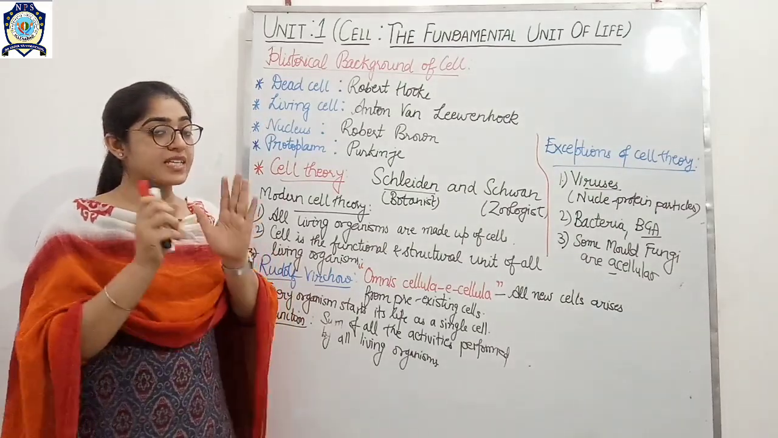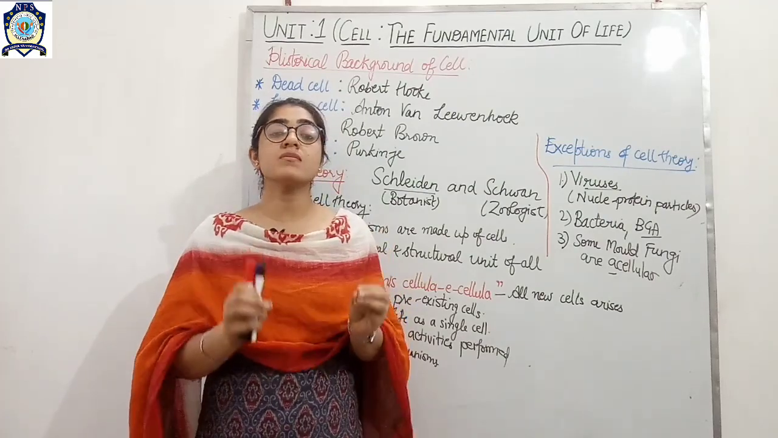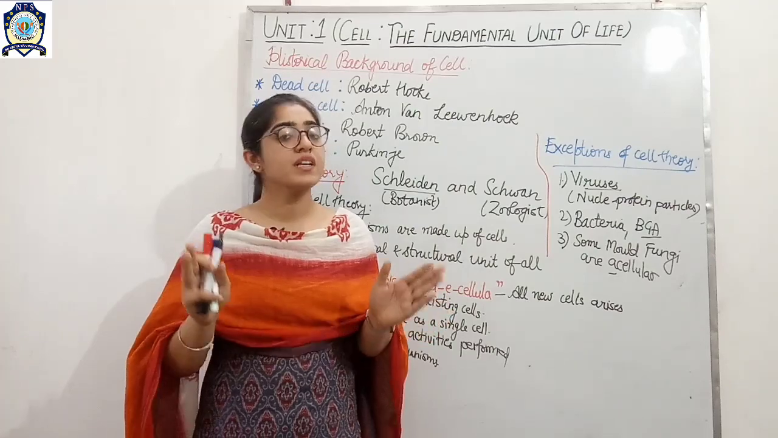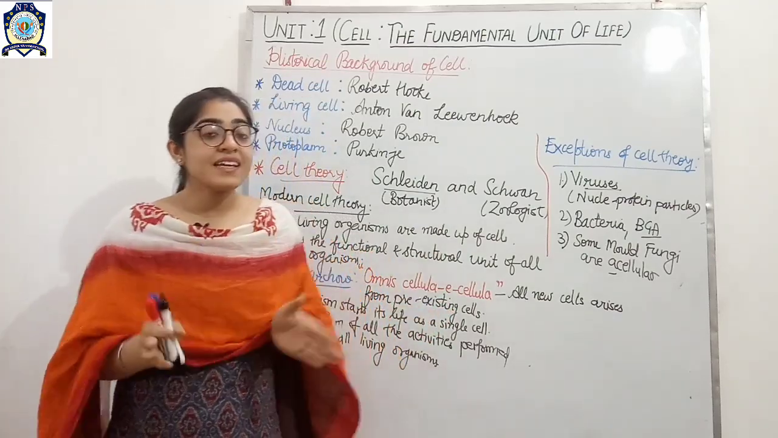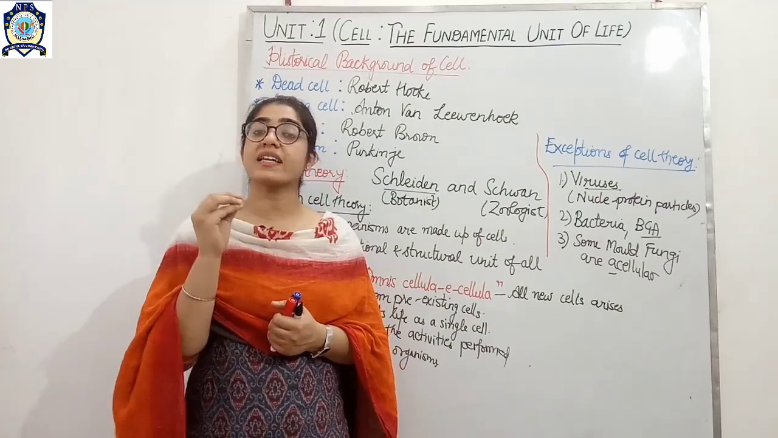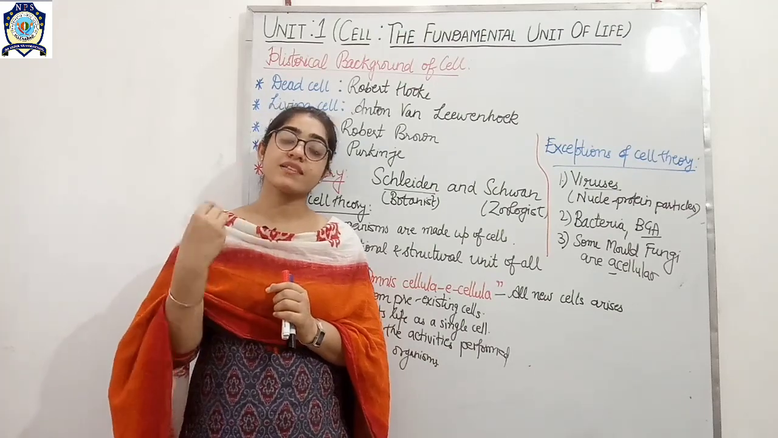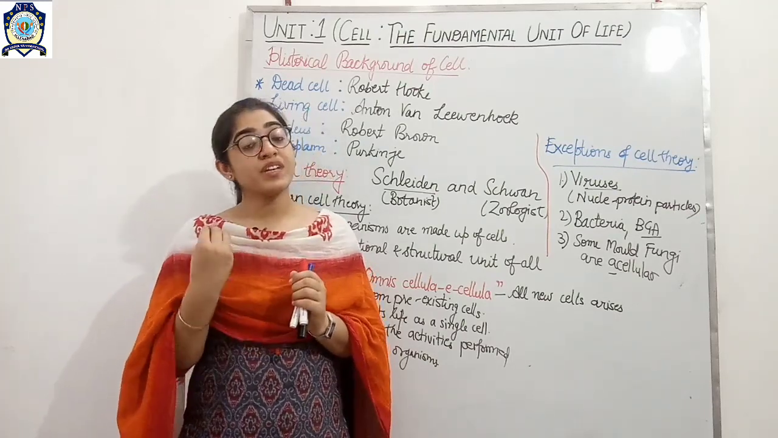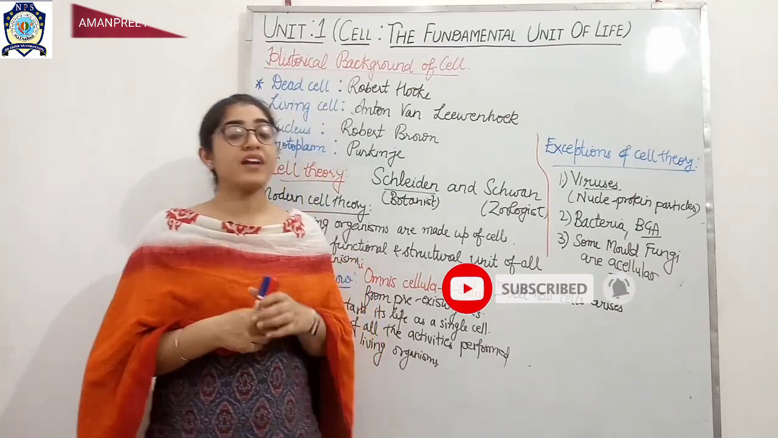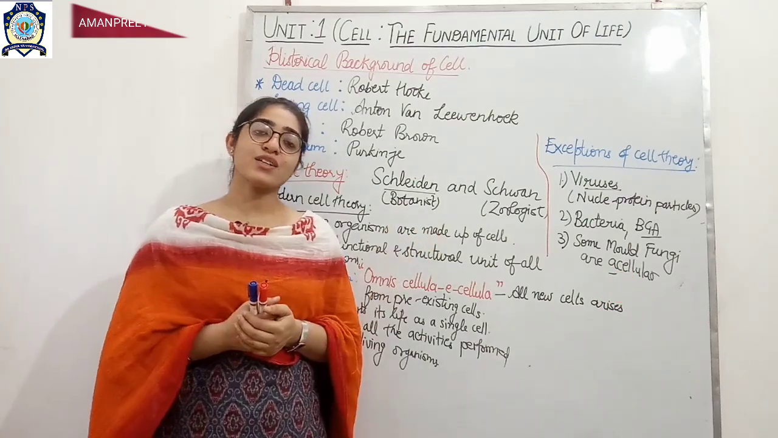I know you understood about the exceptions, meaning not all organisms are made up of cells. Now take a recap. Today we have discussed the characteristics of the cell, and secondly the discovery of the cell, and then the historical background, and finally the cell theory. With this, thank you very much.